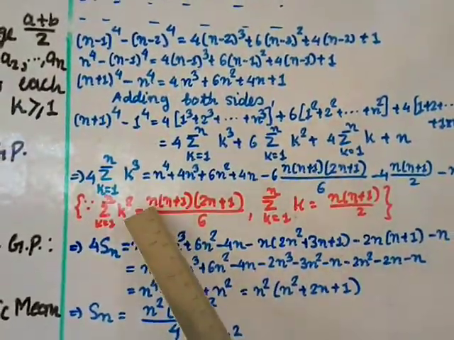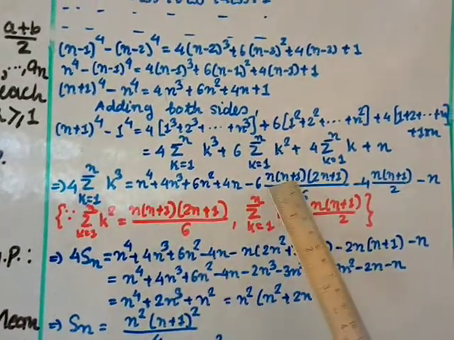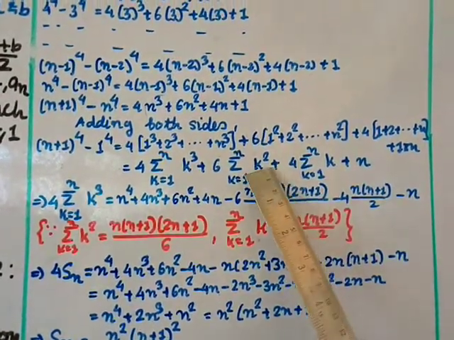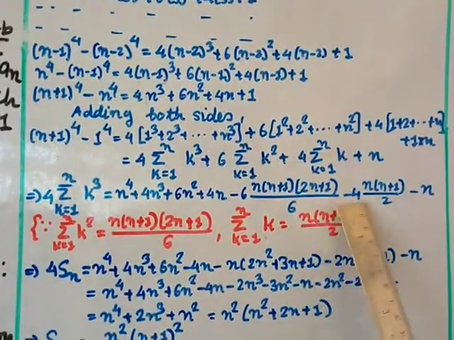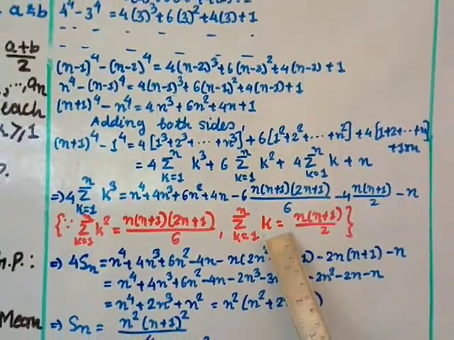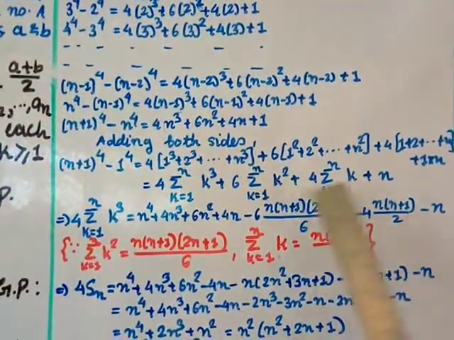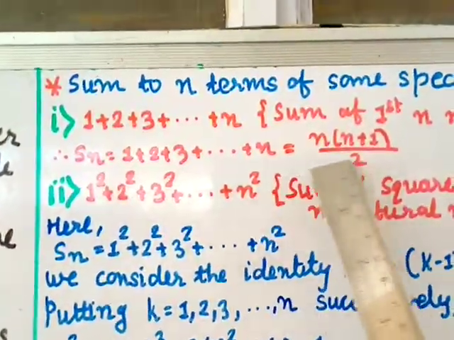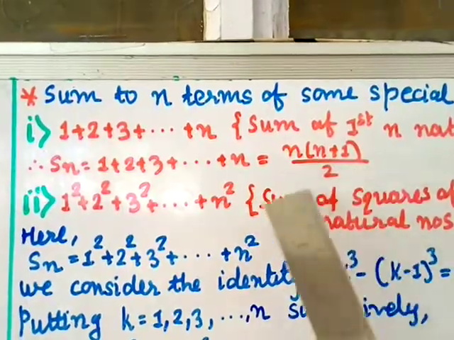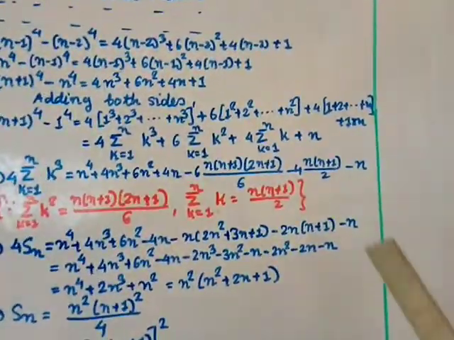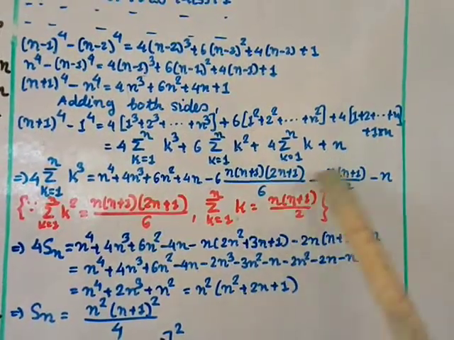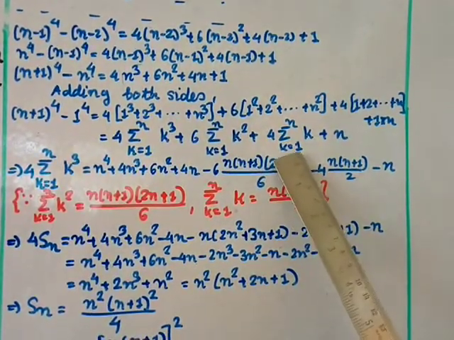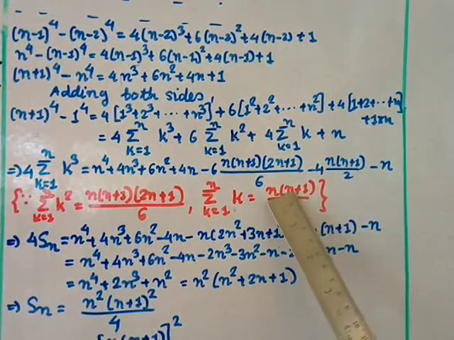So I put here n into n plus 1 into 2n plus 1 by 6. So place here minus this, plus 4, transfer, so it is minus 4, and this value also we have proved. We have not proved, I gave you for the homework, that is this one, the first one. This one, n into n plus 1 by 2, that is sigma n, or you can say sigma k. So you place this value as n, this one sigma k equal to 1 to n, k as n into n plus 1 by 2.